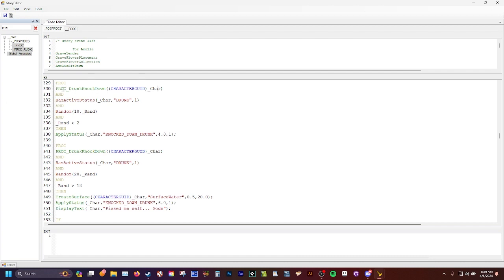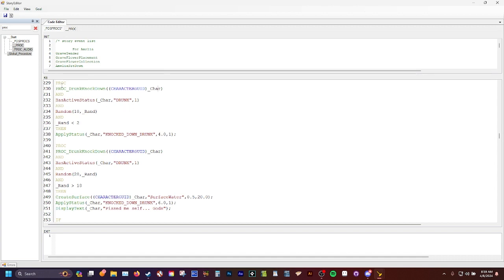So in this case, the procedure here is when somebody drinks an alcoholic beverage in the game, they have a chance of getting a status of drunk. Oh sorry, this one is they already have the status of drunk on them, and they have a chance of falling down, getting knocked down drunk.